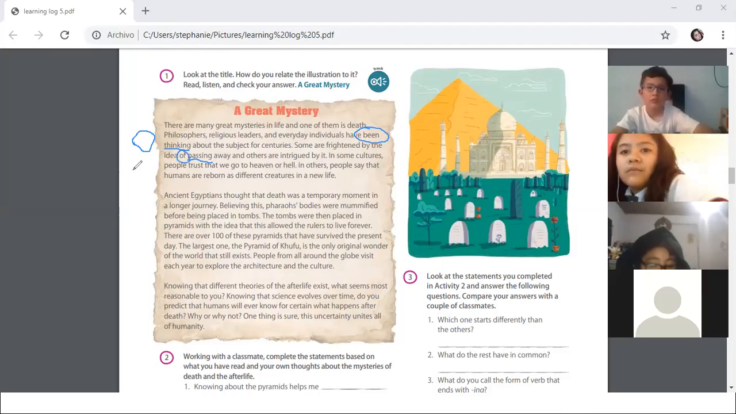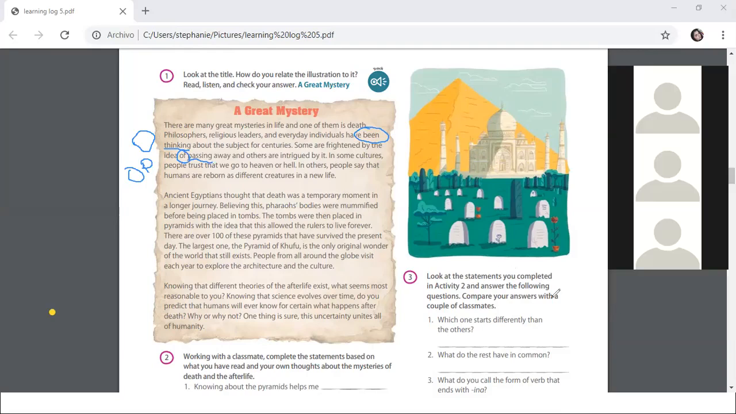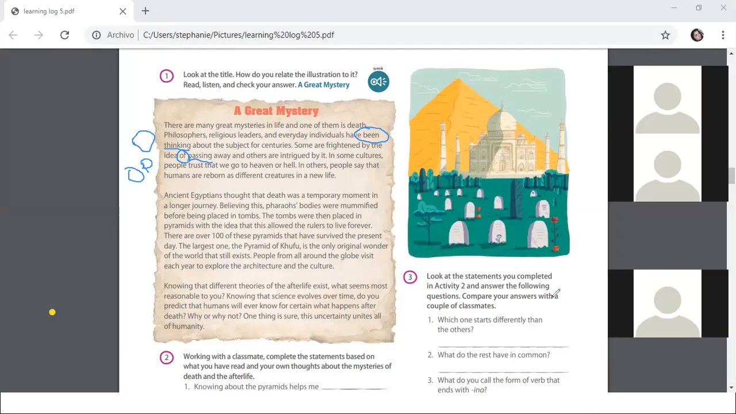Please don't write anything yet. So object of a preposition. I try to make a P. Okay, object of a preposition. Doubts until here? Yes. Tell me.